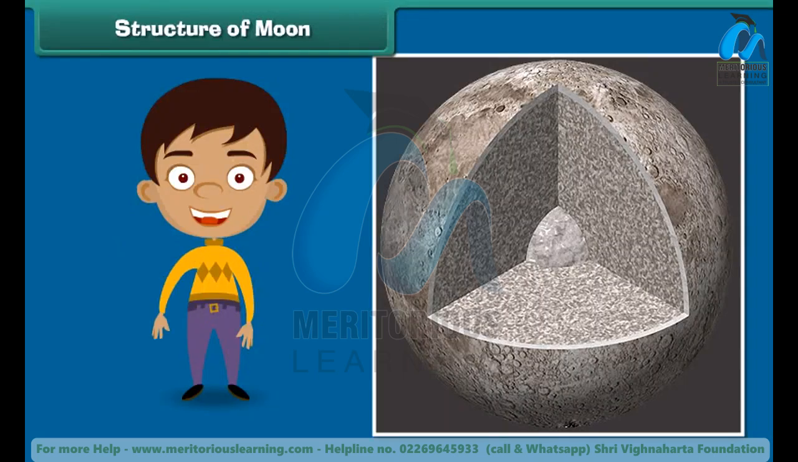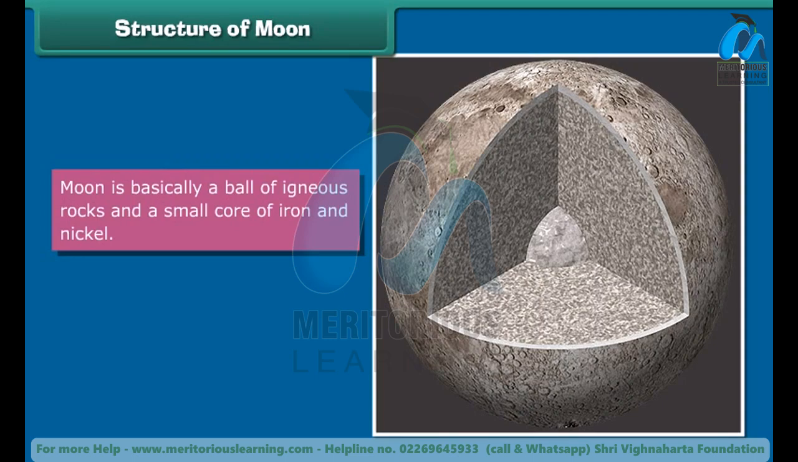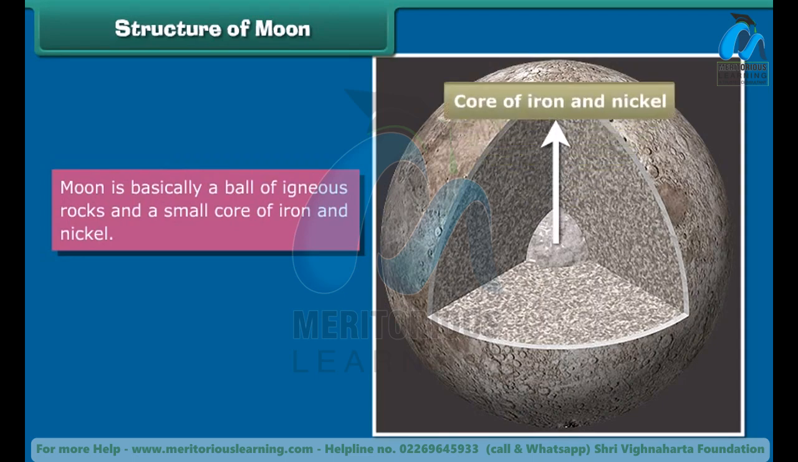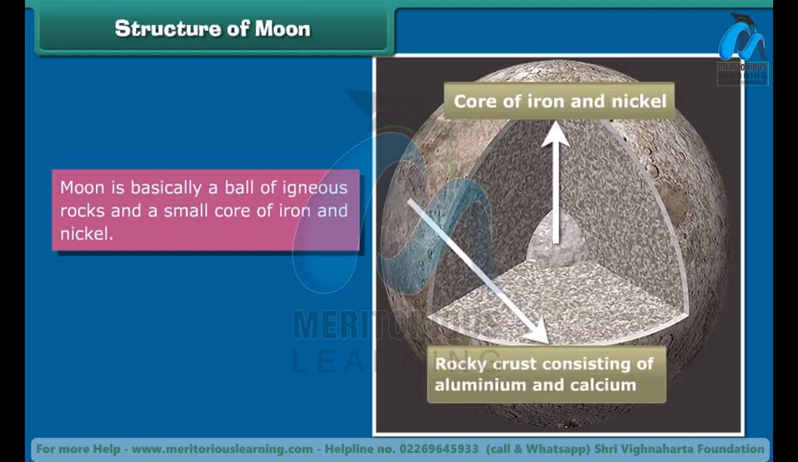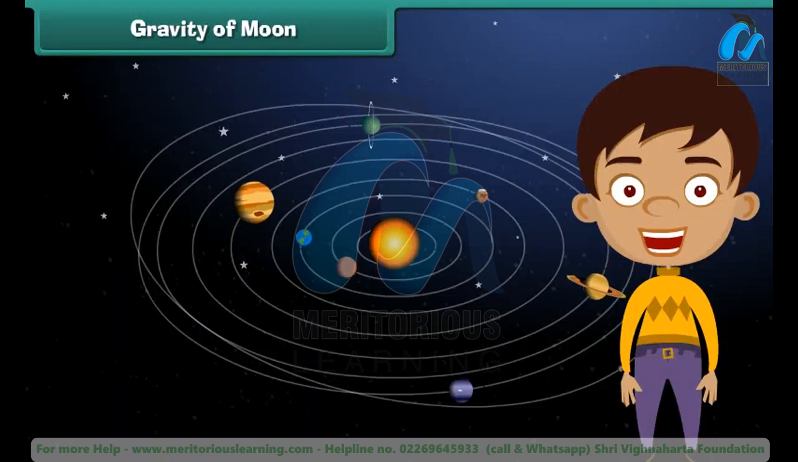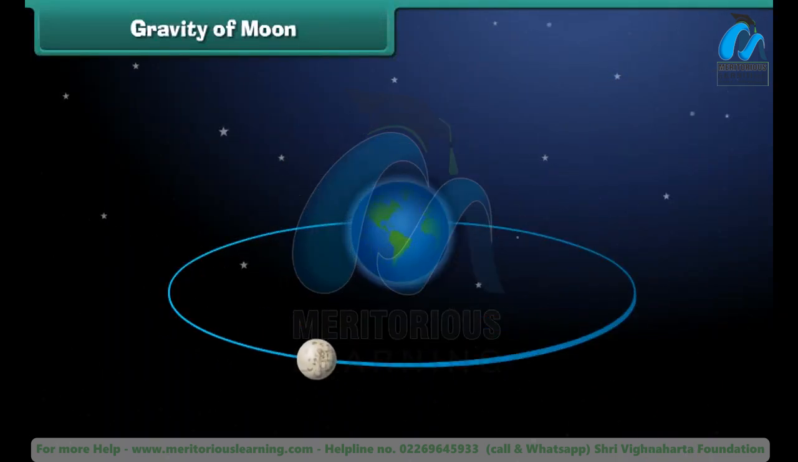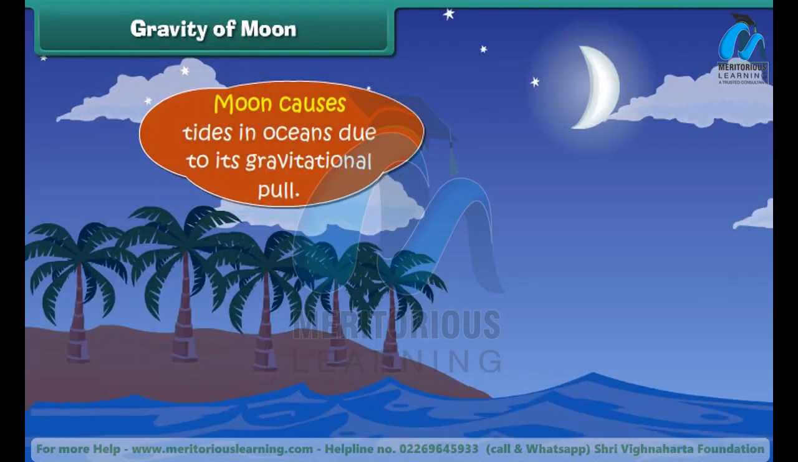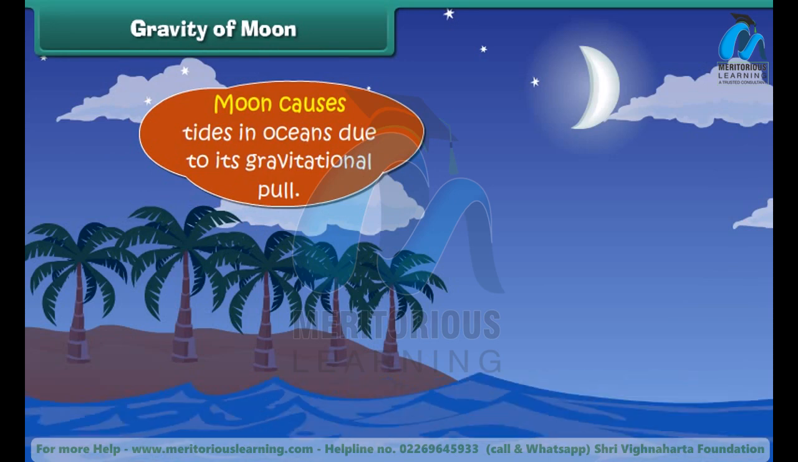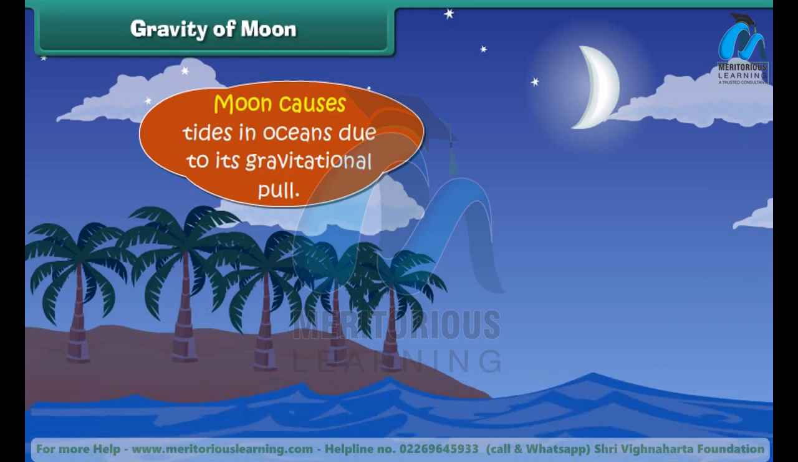Hey, have a look at the interior of the moon. The moon is basically a ball of igneous rocks with a small core of iron and nickel, and there is a rocky crust consisting of aluminium and calcium. You can find big moons in our solar system, but our moon is the biggest compared to the size of Earth, and it is large enough to cause tides in oceans due to its gravitational pull.